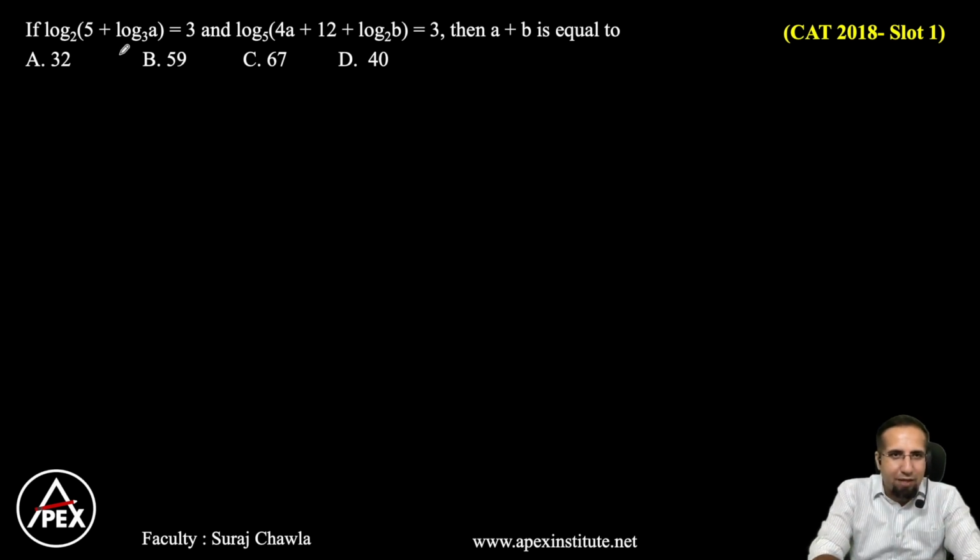So I have given two things. I'm given something log a here, I'm given something log b here, and the question is asking us the value of a plus b. That means we want the value of a, we want the value of b. Now let's look at the first part.